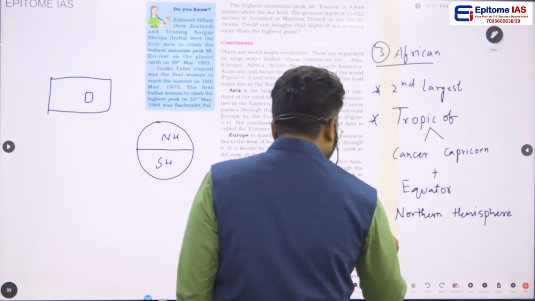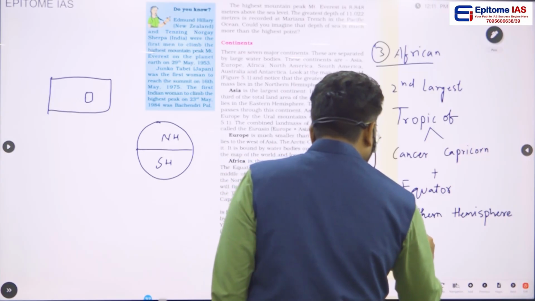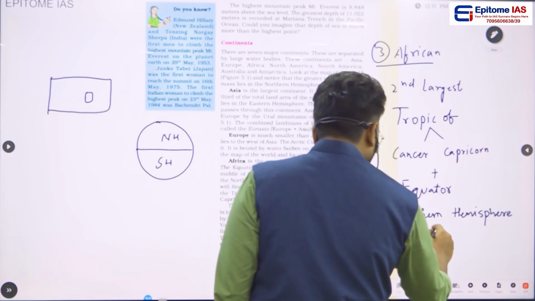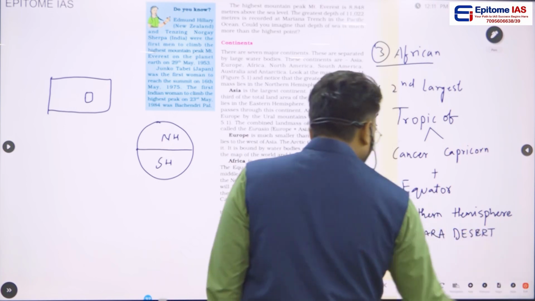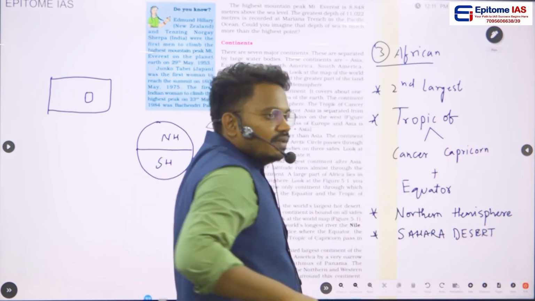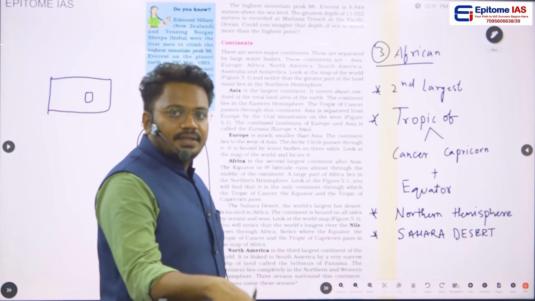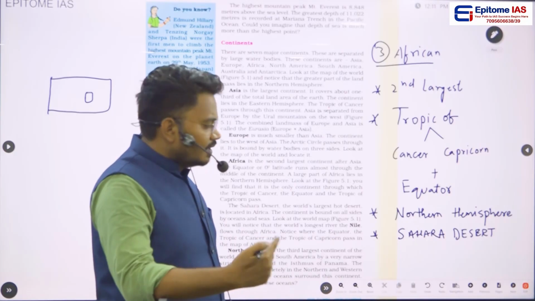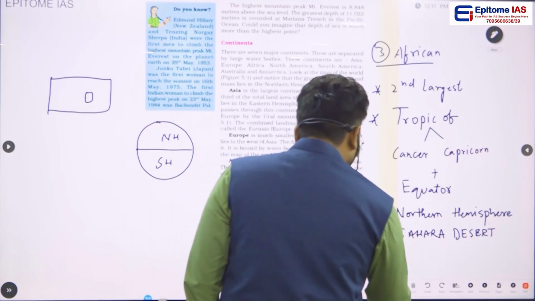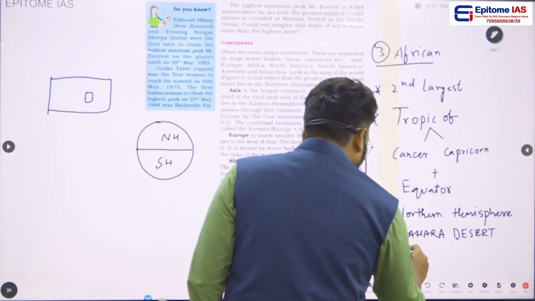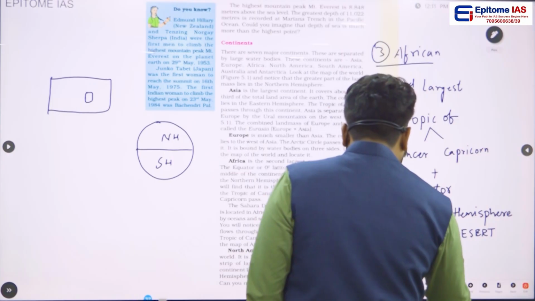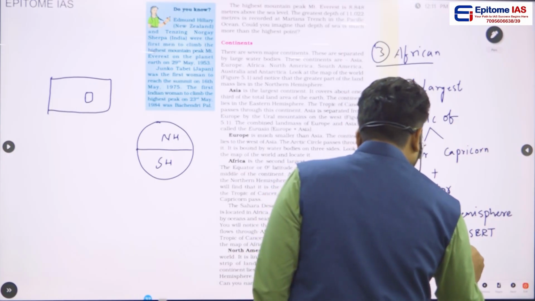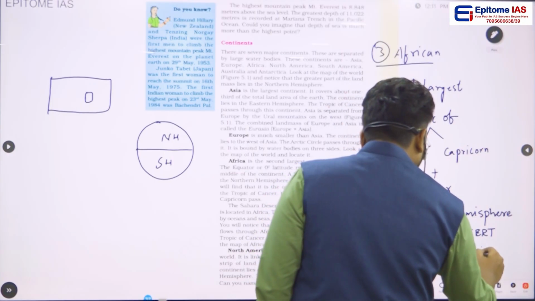In this African continent we can find the Sahara Desert, and this Sahara Desert is the world's largest hot desert. And in this African continent you will also find the Nile river. What is the importance of the Nile river? This Nile river is the world's longest river.